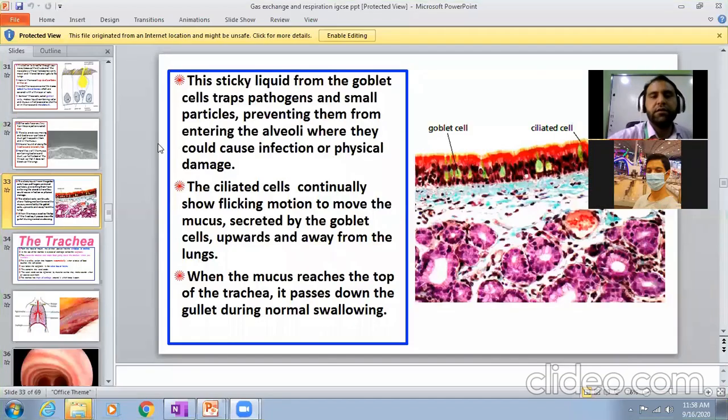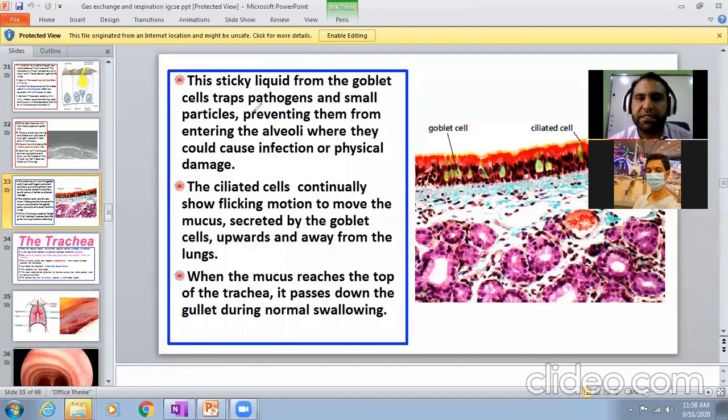All right, boys. So now write about the ciliated cell, function of ciliated cell. As we discussed, the goblet cell produces sticky liquid. They trap pathogens and small particles, preventing them from entering your alveoli, where they can cause infection or physical damage.